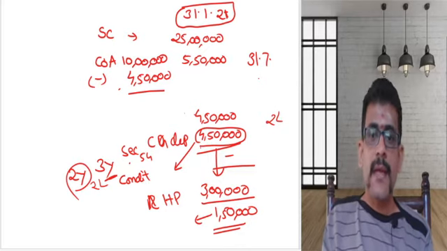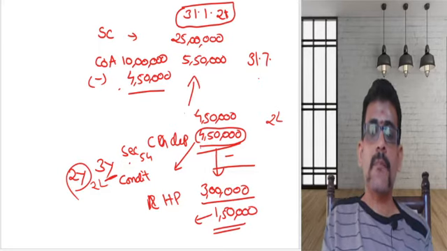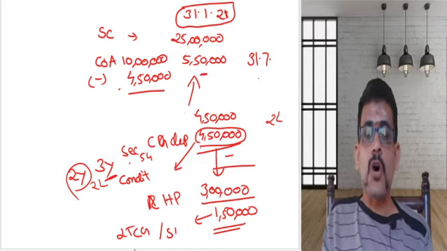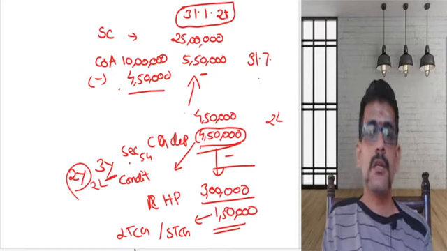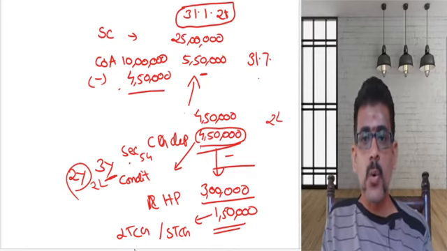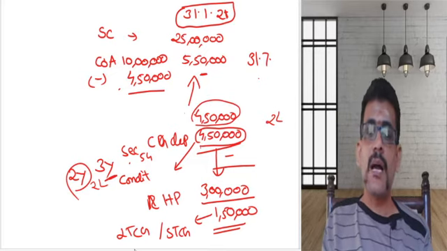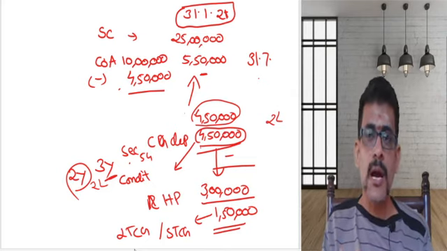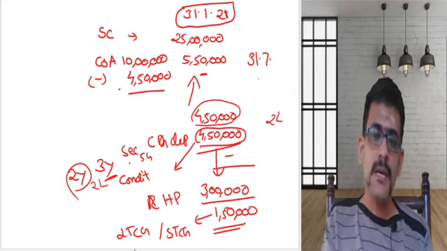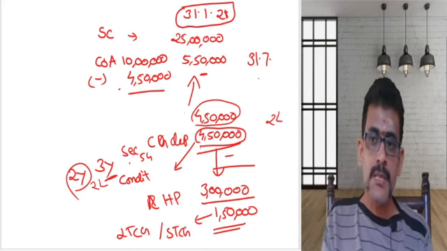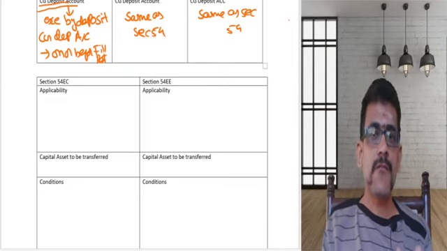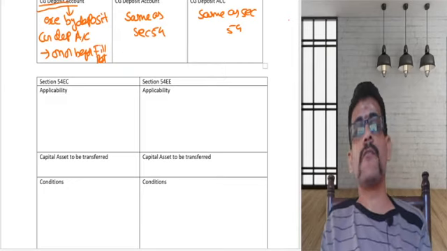How is it taxable? If your original gain was long term, this also will be taxable as long term. If your original gain is short term, even this will be considered as short term capital gain. So that purely depends upon my original asset. Originally this was long term, so ultimately 1,50,000 will be long term. The same provision applies for section 54, 54B as well as 54D. So that is what is called the capital gain deposit account. With this we have completed section 54, 54B and 54D.